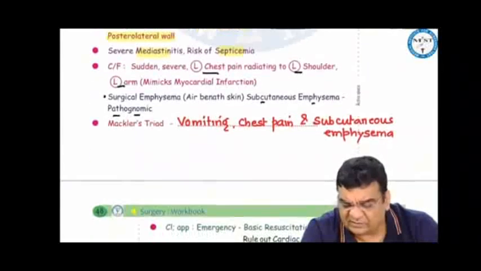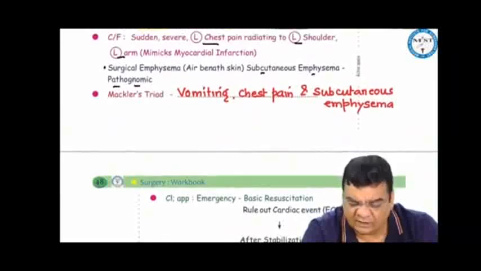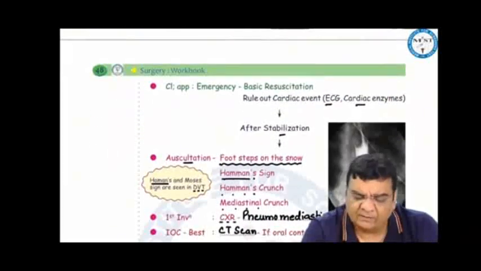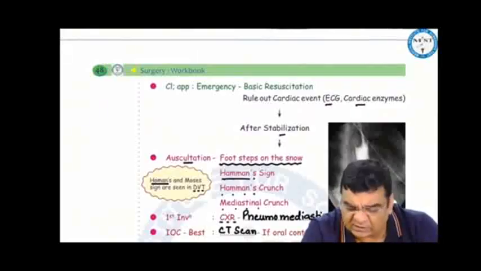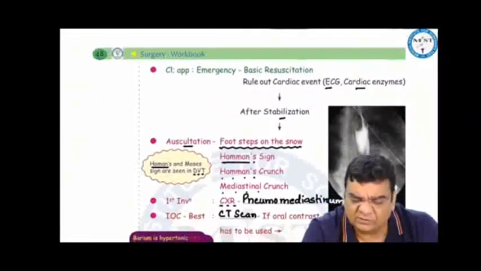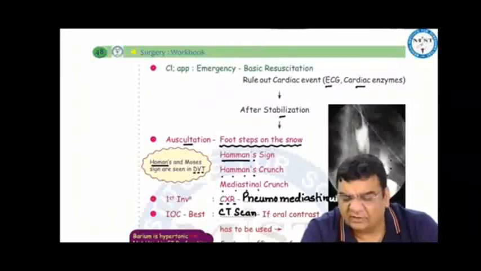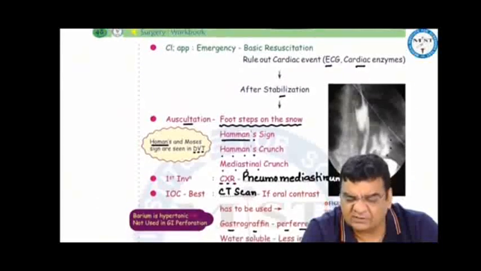Because the patient is coming to you with chest pain, in the emergency clinical approach, first you have to rule out a cardiac event, so you do the ECG and the cardiac enzyme assessment. Once the cardiac event is ruled out, the patient is stabilized. You can do auscultation, and if you hear sounds as if somebody is walking on snow, footsteps on the snow, then it is due to subcutaneous emphysema, which may be in Boerhaave syndrome. This footsteps on the snow on auscultation is called Hamman's crunch, Hamman's sign, or mediastinal crunch.